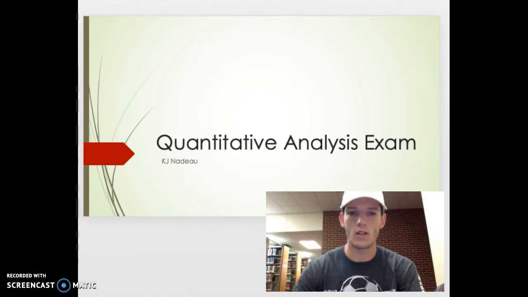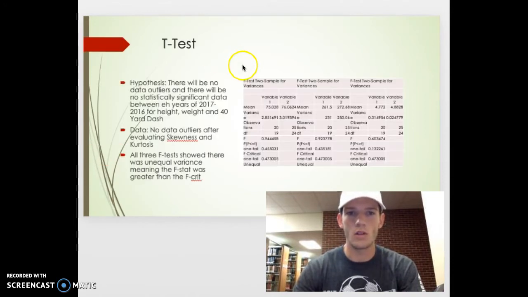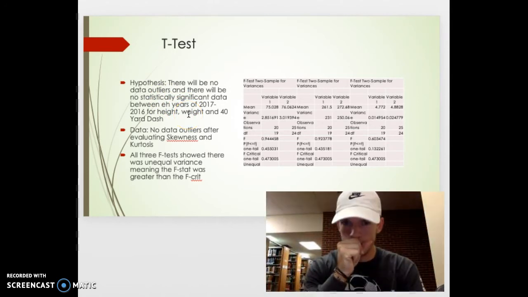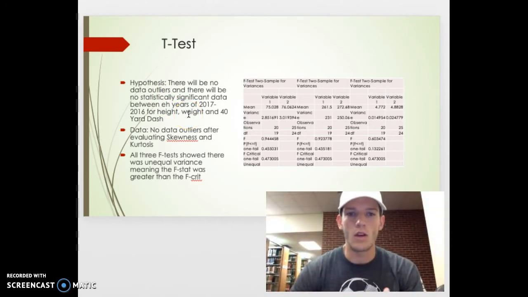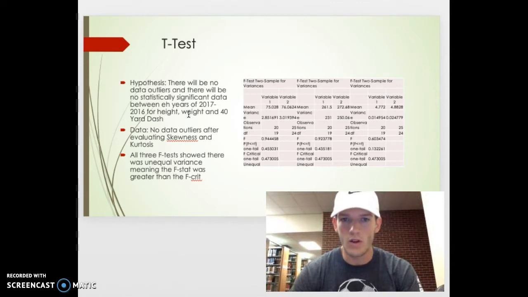First off, we have to start with our t-test. My hypothesis was that there would be no data outliers, and also no statistically significant data between the years 2017 and 2016 for height, weight, and 40-yard dash. To the right, I have the F-test, two-sample for variances. Variable 1 was 2017, variable 2 was 2016. As you can see, there were no data outliers after evaluating skewness and kurtosis. Also, there was actually a pretty good variance.